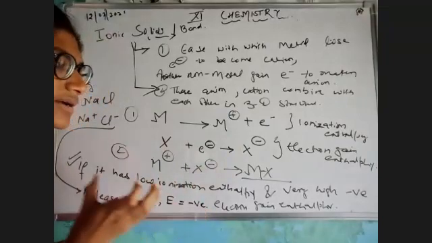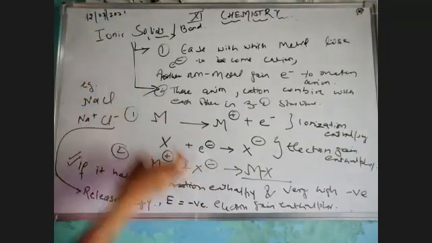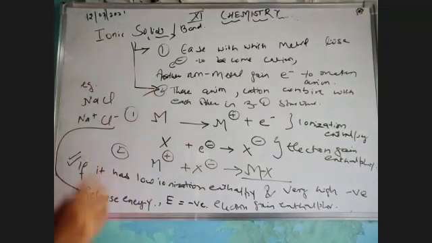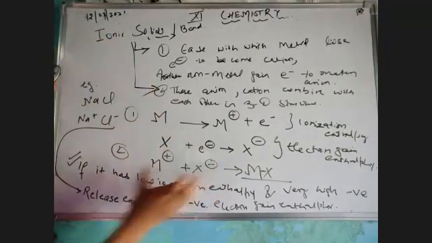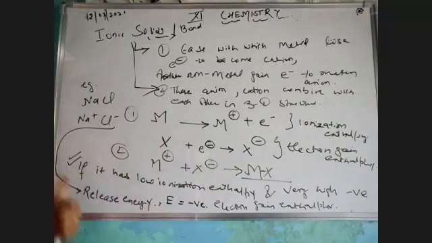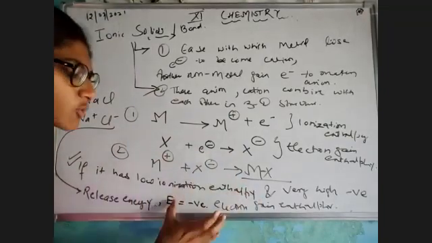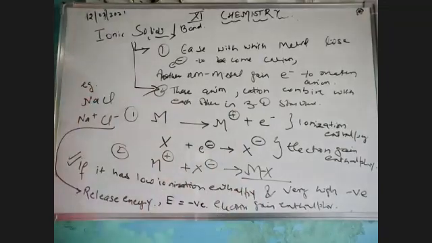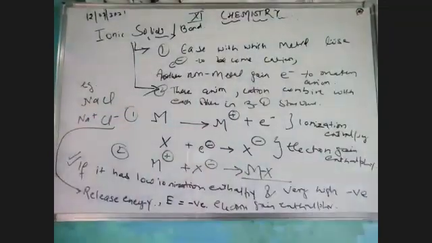Am I clear or not? Because this is what my ionic bond tells us. मैं इन दो कंडीशंस को आपस में कंबाइन कर रही हूँ. एक स्टेबिलिटी को, stability means releasing energy. Releasing energy means energy is negative. And second one, this sum should be negative. Clear? So this was my another condition, I can say.